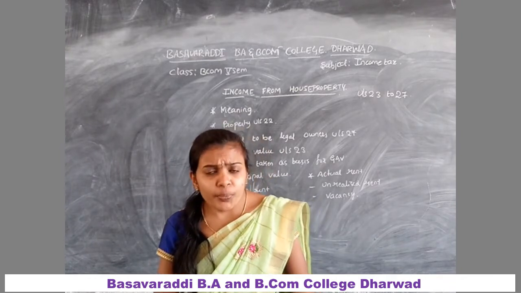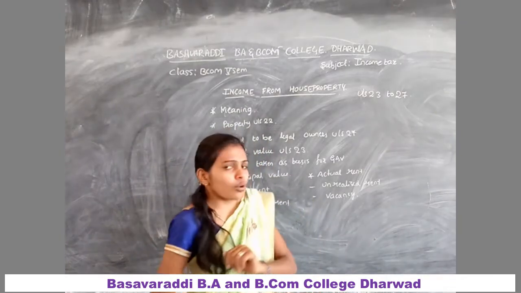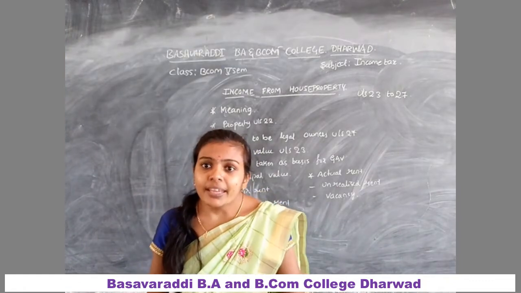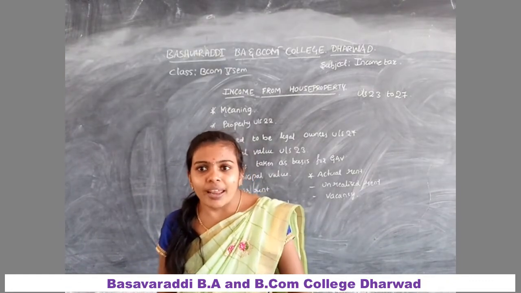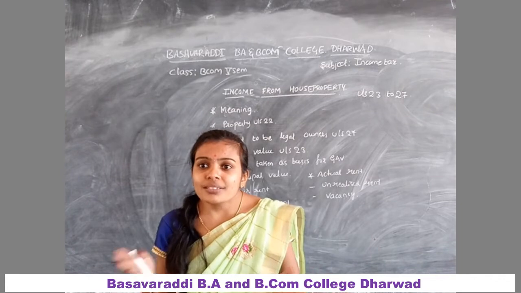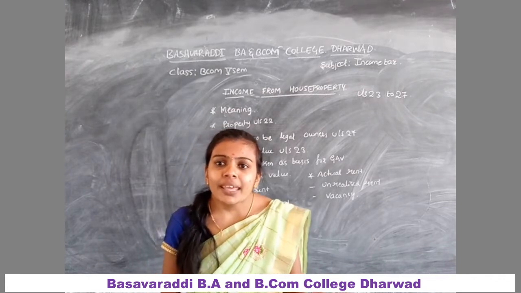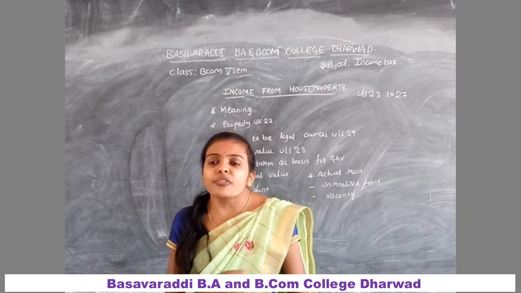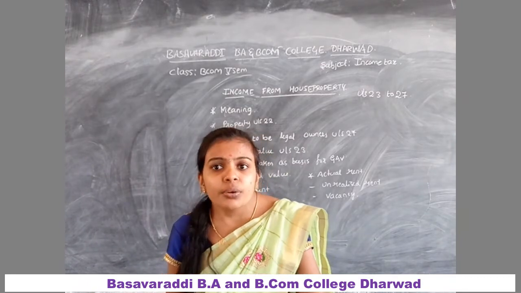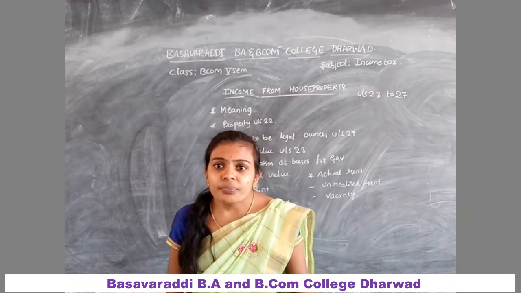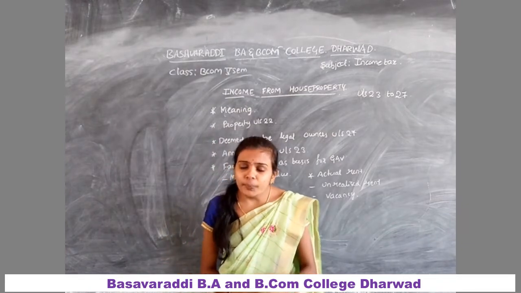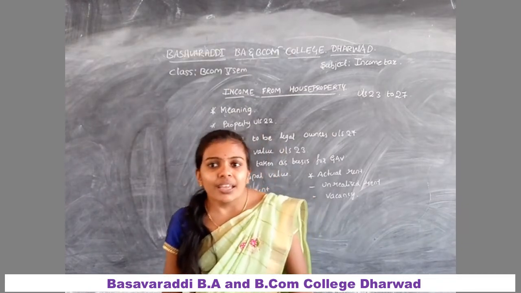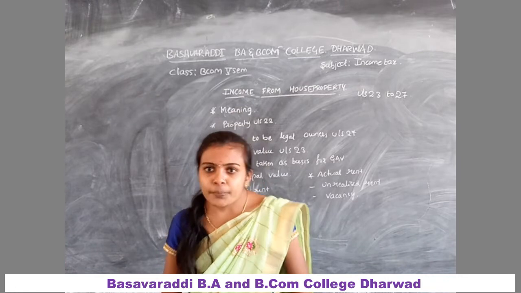Now, the property under section 22 of the Income Tax Act. It means a building or land attached to such building, which may be in the form of a courtyard or a compound forming part of the building. Rent received on a let out building is taxable as income from house property.